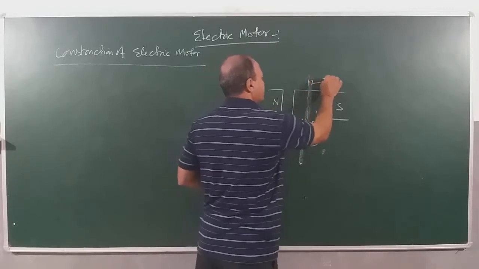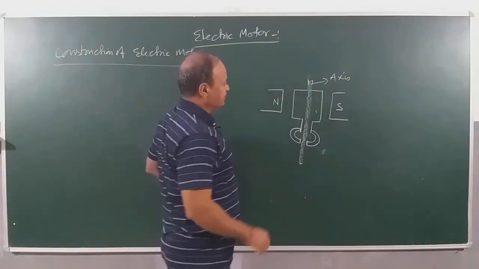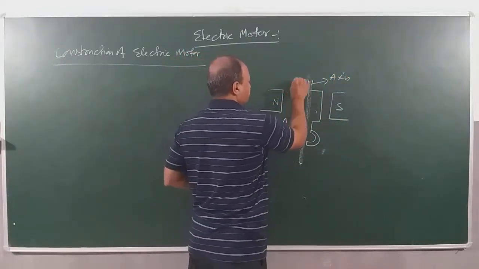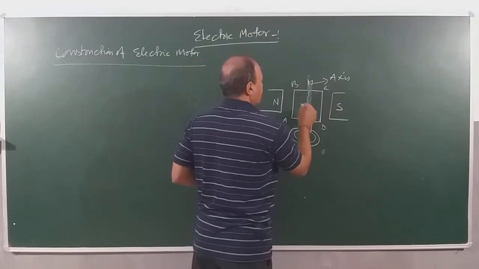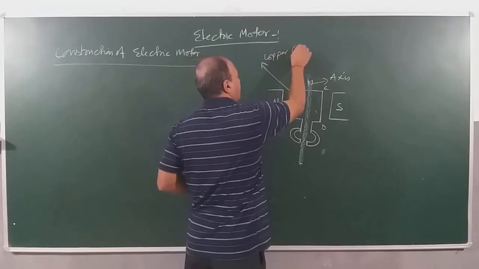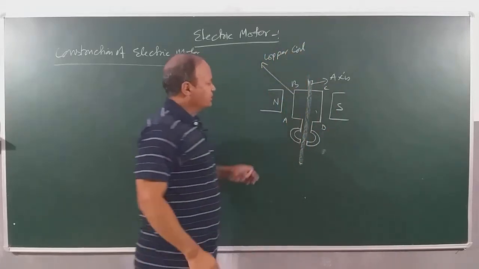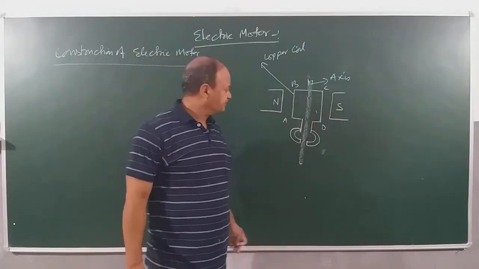Here, ABCD is the copper coil. It is north and south. You see, these are the poles of a permanent magnet.